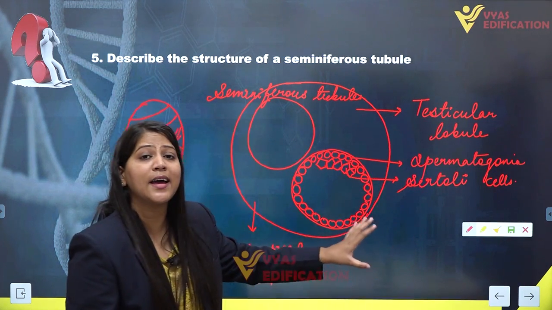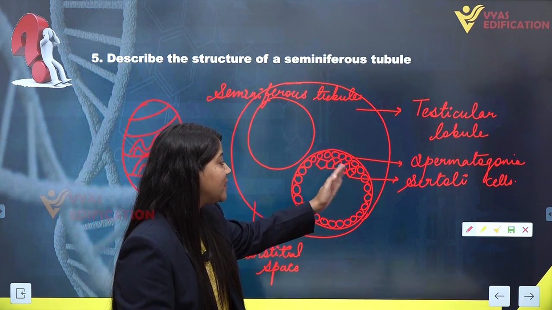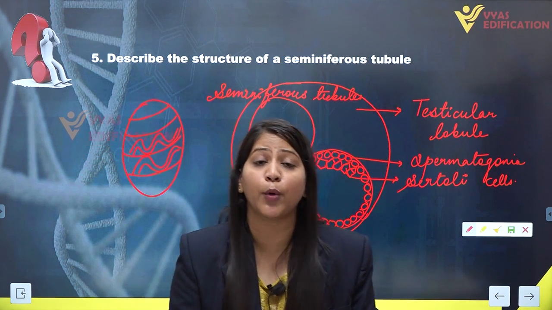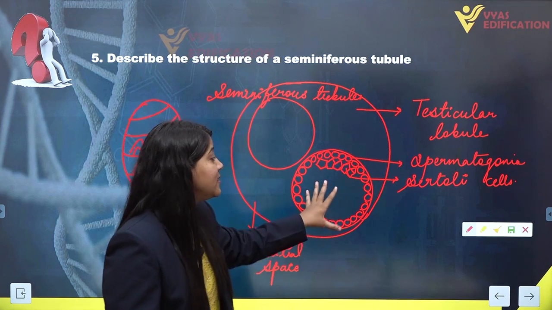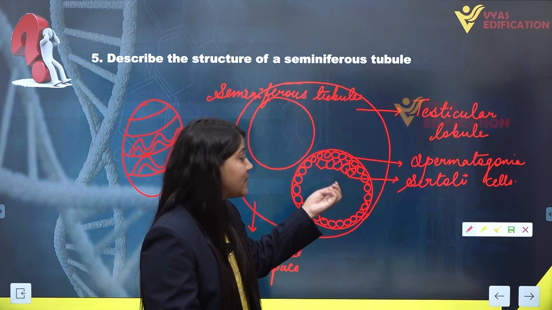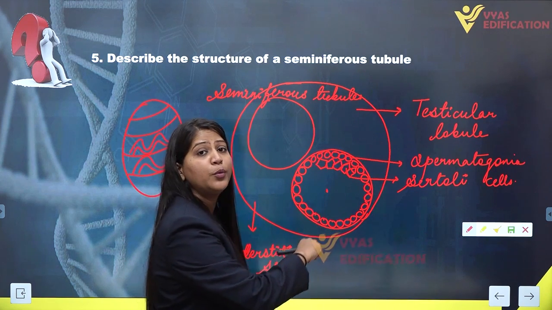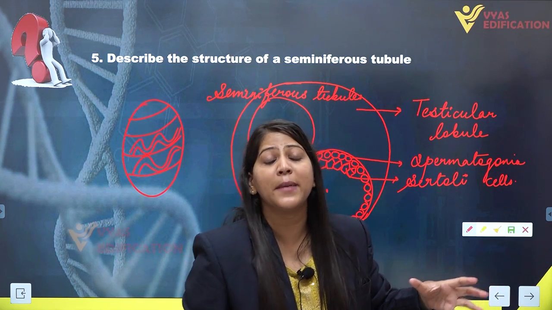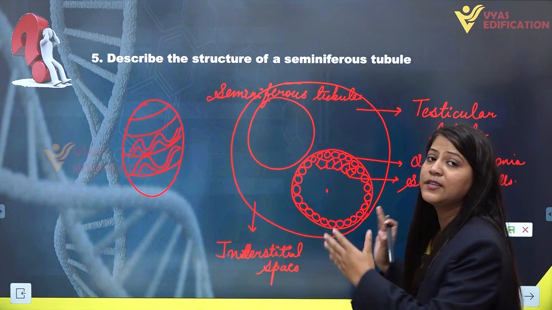These spermatogonia cells are going to form the sperm cells or male gametes, and the other type of cells, the Sertoli cells, will provide the nutrition for developing sperm cells inside this seminiferous tubule. After the formation of sperms inside the seminiferous tubules, they are released into the lumen of the seminiferous tubule, from where they are going to conduct through the duct system of the male reproductive system. So this is the detailed structure of a seminiferous tubule.